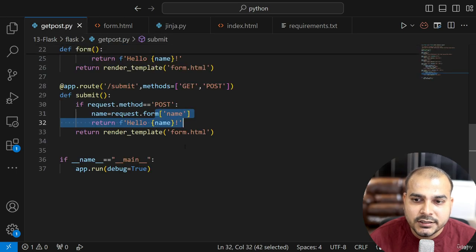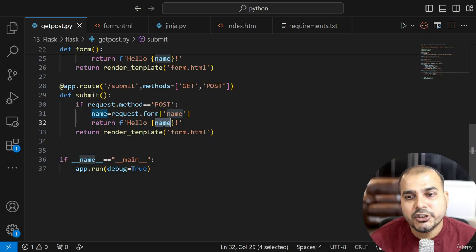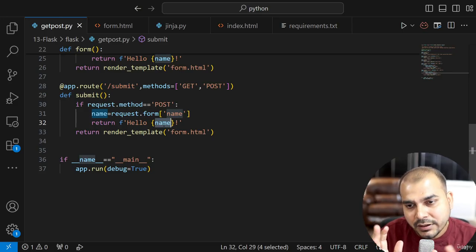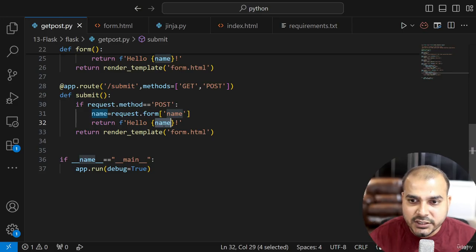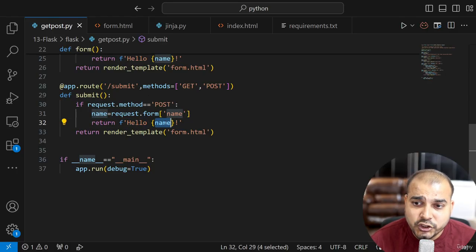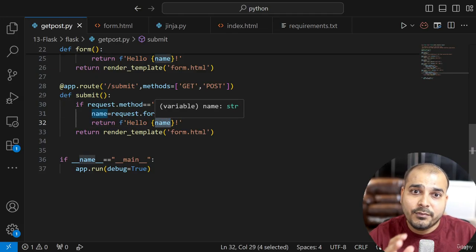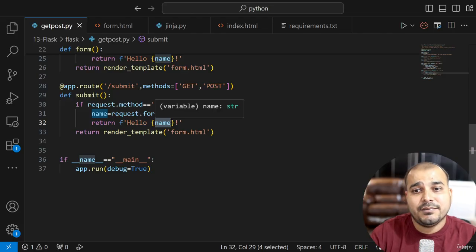Just to give you an idea, right now we are able to get this particular name over here, right? Once we get this name, we should be able to redirect it to an HTML page. From here, I will redirect to an HTML page, and after I redirect, I should be able to pass this information dynamically to my HTML page where I will be able to display it. So that is my entire task.